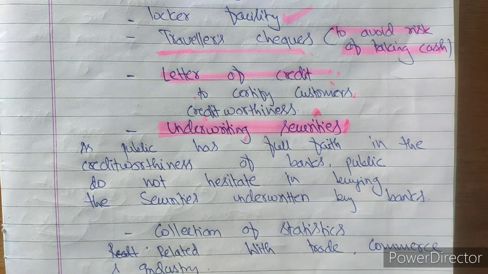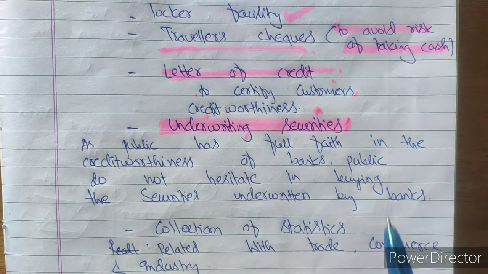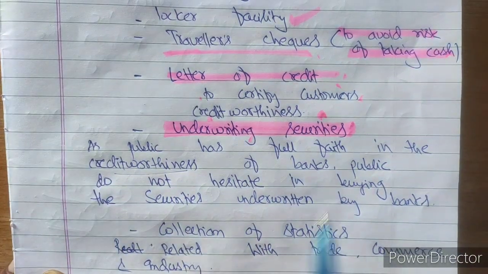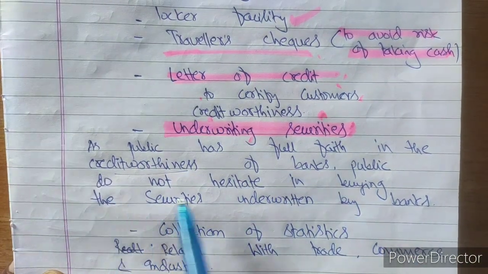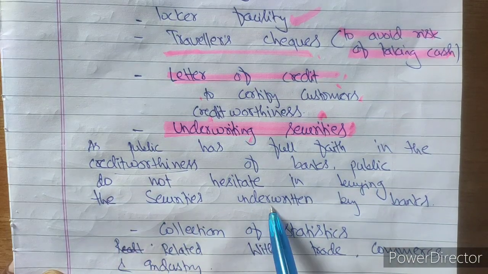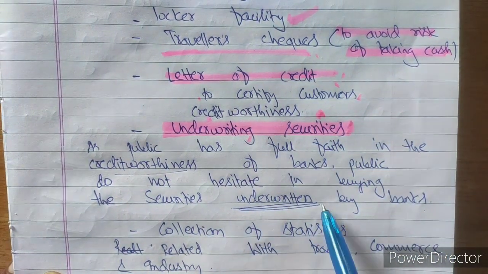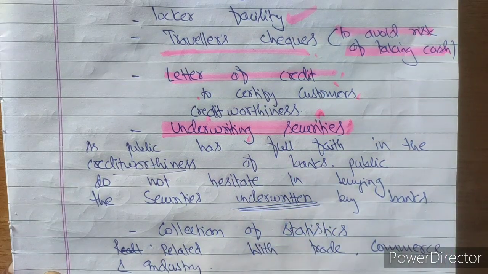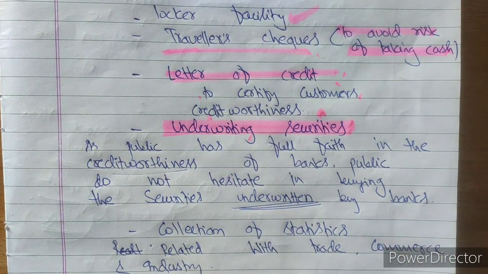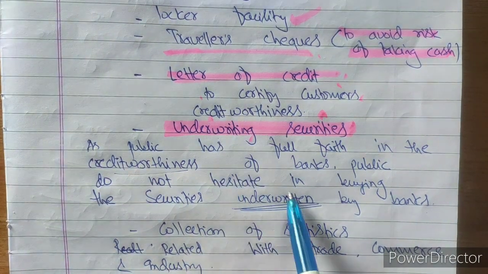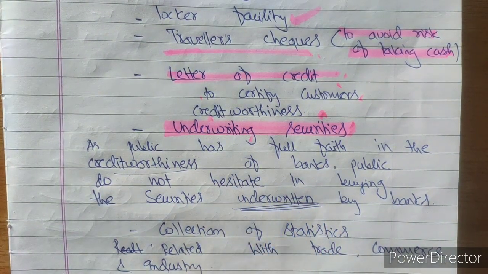As the public has full faith in the credit worthiness of the bank, the public does not hesitate in buying the securities underwritten by the bank. The bank underwrites the securities, means the bank is giving the shares, debentures and bonds on behalf of the company, assuring the customer. Customers are much familiar with their bank, so they will be more loyal towards the bank rather than the company, and it will be helpful to purchase the securities.